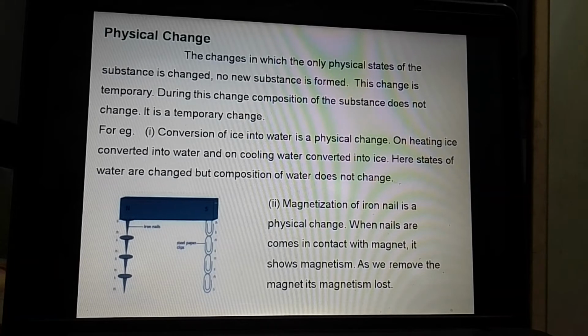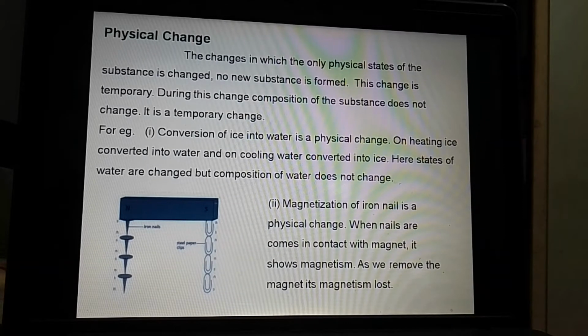As we already know, if we cool the water in the refrigerator, it is converted into ice. And if we put that ice cube out into the atmosphere, after some time it is converted again into liquid water. That type of change is called a physical change. The ice is in solid state at a particular temperature only, and as we change that temperature, it is converted again into water.